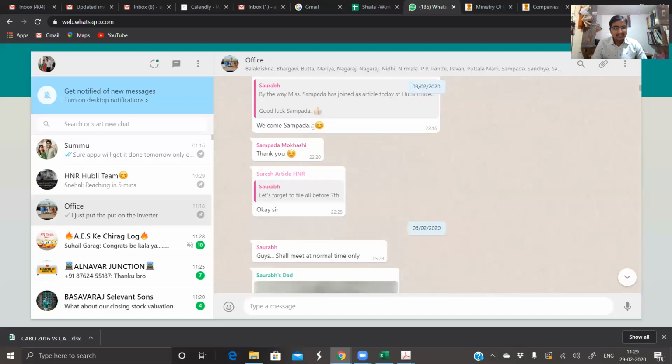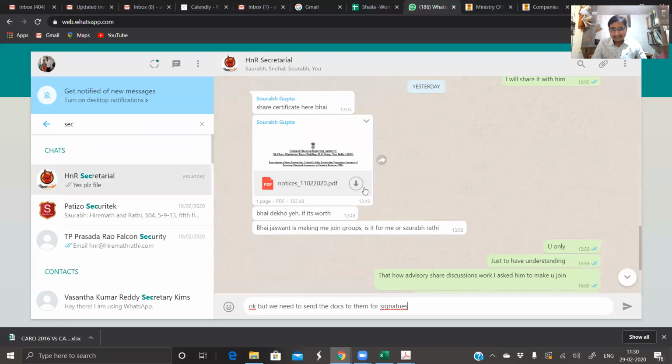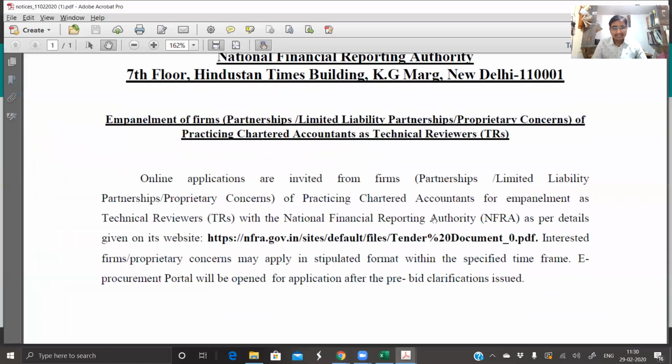Now, yesterday, Saurav Gupta had shared one document in secretarial, I guess. Yeah. This is for technical expertise. NFRA, the National Financial Reporting Authority, has called up partnership firms and chartered accountant firms as interested firms. Empanelment of firms as technical reviewers.